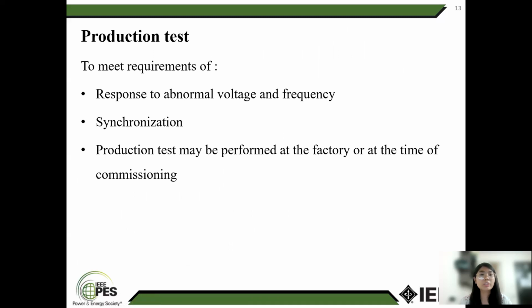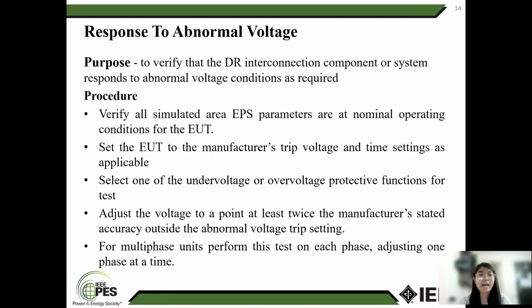Production test. To meet the requirement of responding to abnormal voltage and frequency, synchronizing production tests may be performed at the factory or at the time of commissioning. Respond to abnormal voltage: verify that the DR interconnection component or system responds to abnormal voltage conditions as required.